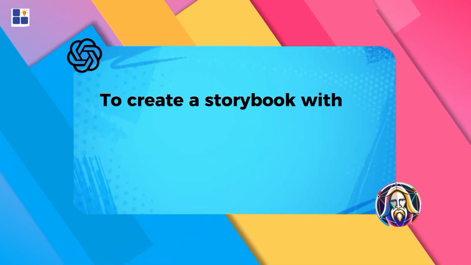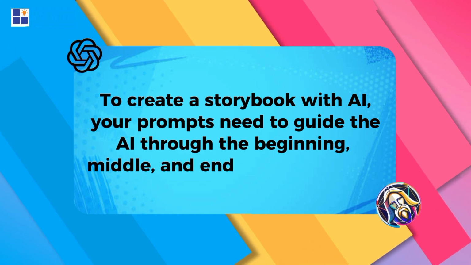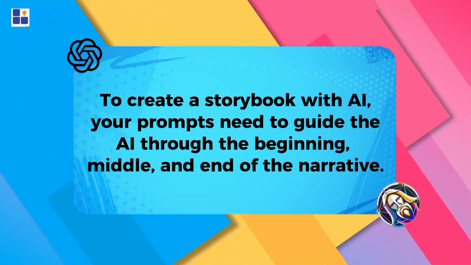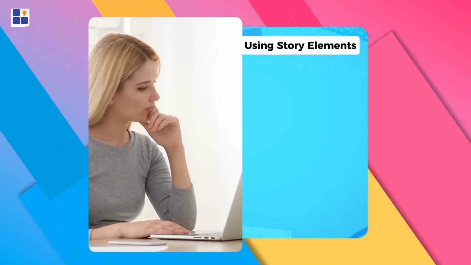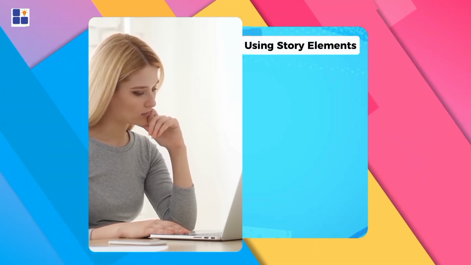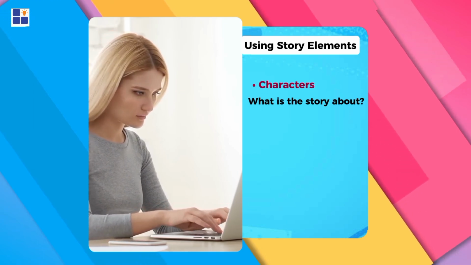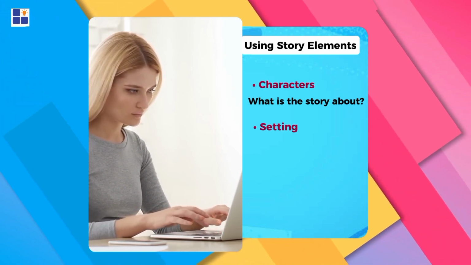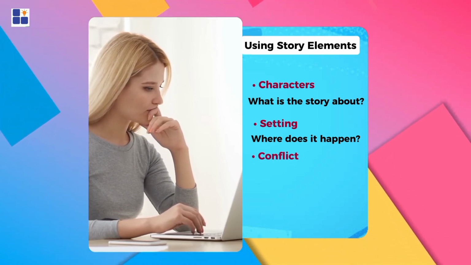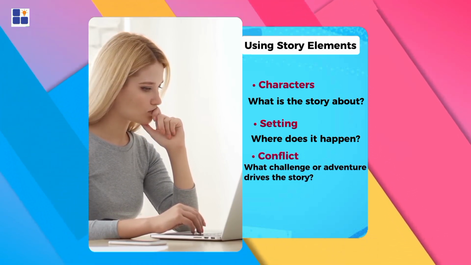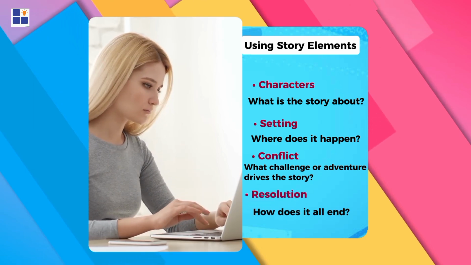To create a storybook with AI, your prompts need to guide the AI through the beginning, middle, and end of the narrative. Let's explore some key things to note. Number 1. Using story elements. Every great story has a few key elements. 1. Characters, who or what is the story about? 2. Setting, where does it happen? 3. Conflict, what challenge or adventure drives the story? 4. Resolution, how does it all end?